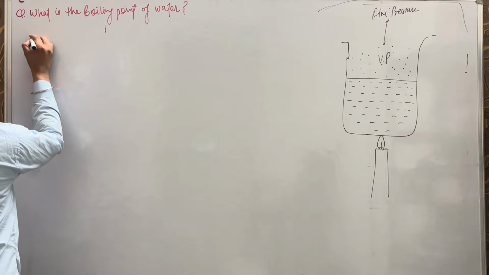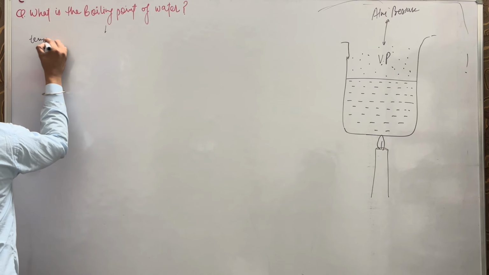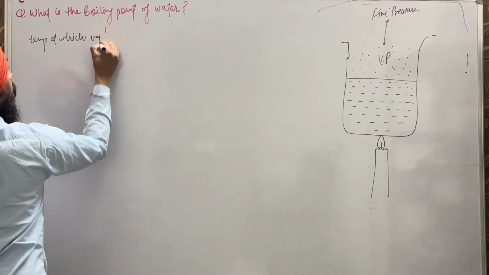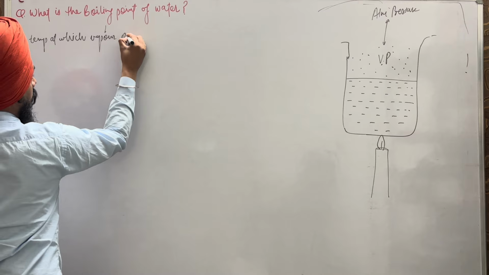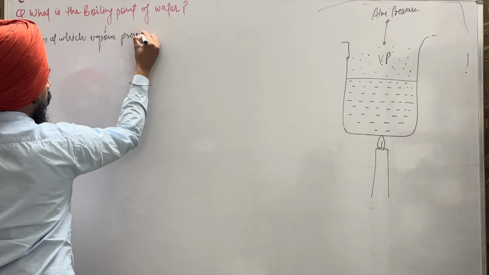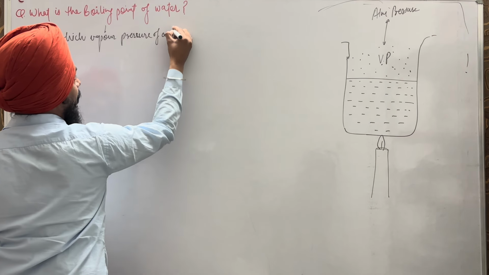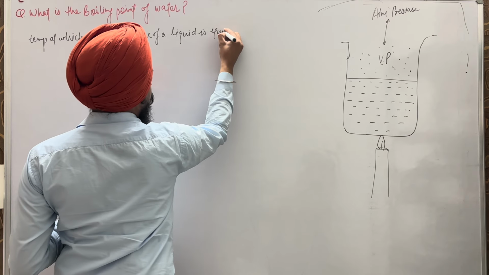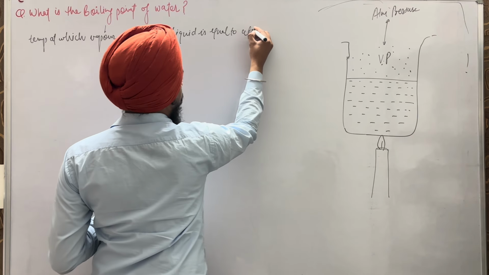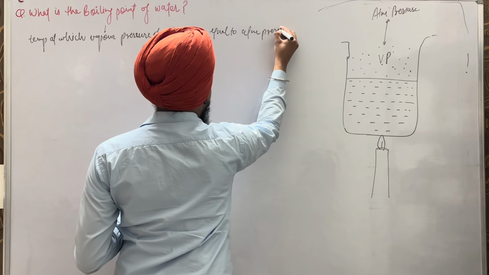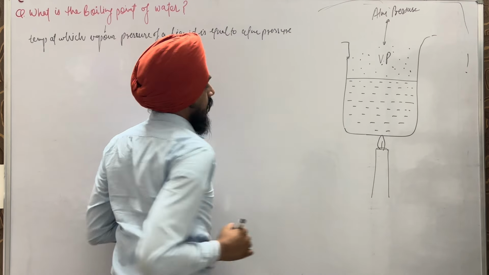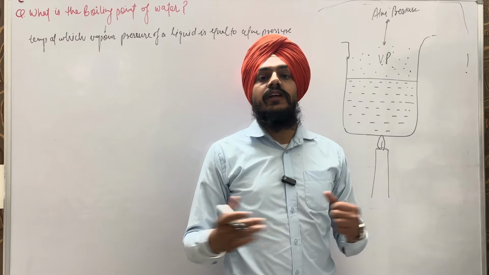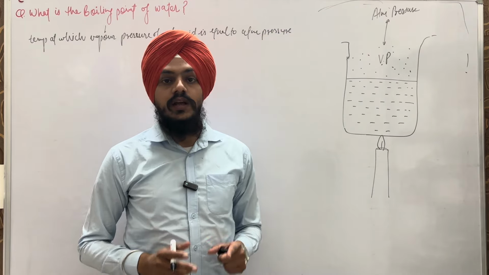So boiling point is the temperature at which the vapor pressure of a liquid is equal to atmospheric pressure. Is it clear to you? When vapor pressure equals the atmospheric pressure, that temperature is called the boiling point.